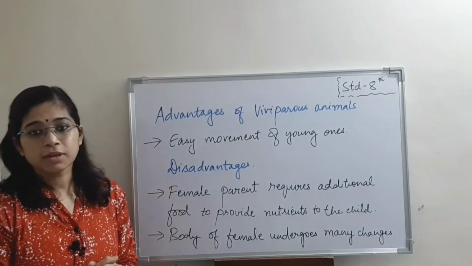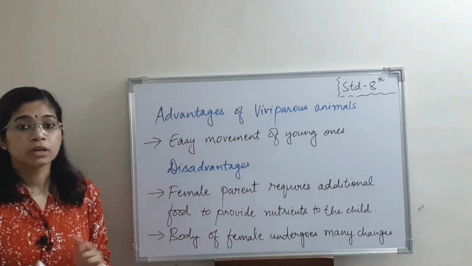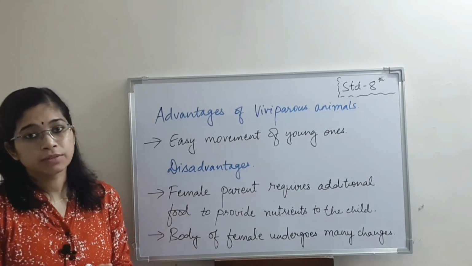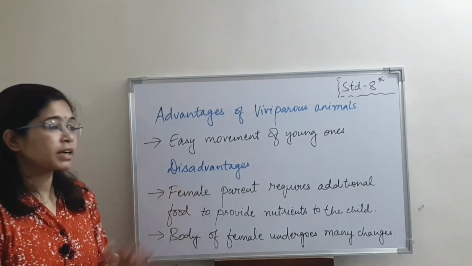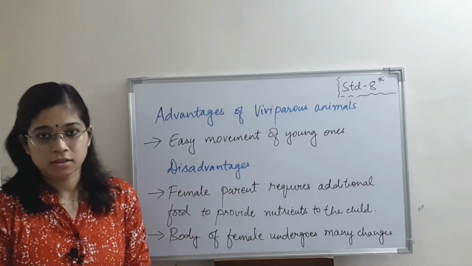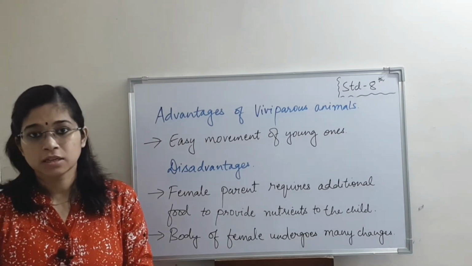Now, viviparous animals, these are those organisms who give rise to a young one. The advantage is they can easily move the young one along with them. Then the disadvantage is the female organism who gives rise to the new organism undergoes various changes in her body.